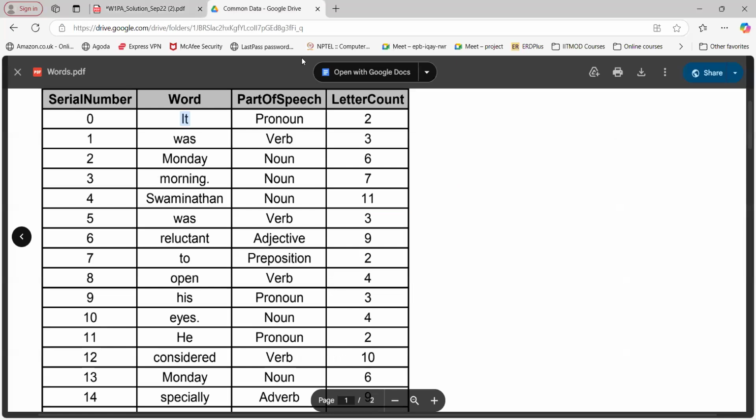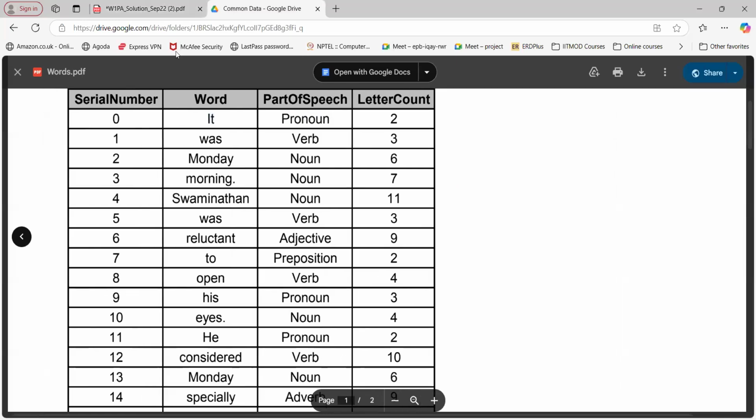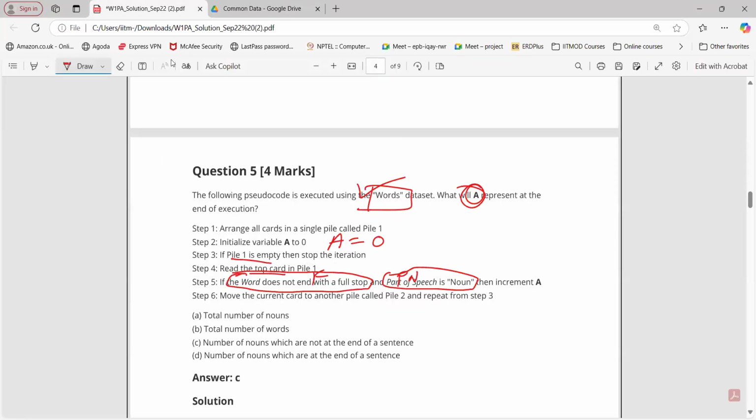And part of speech is noun. Now check part of speech. What is the part of speech here? Is this true? Pronoun? No. So both the conditions are false. So the entire condition is false because "and" is there. So we don't need to do anything. Move the current card to another pile. Repeat from step number 3.